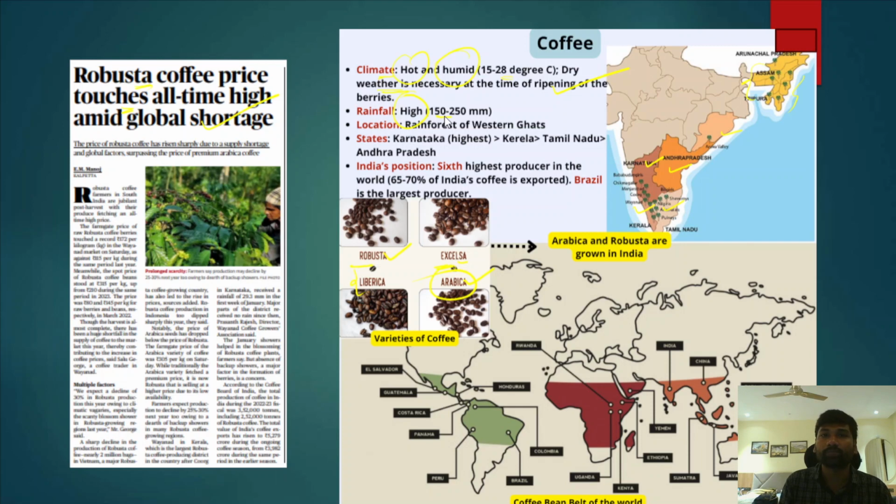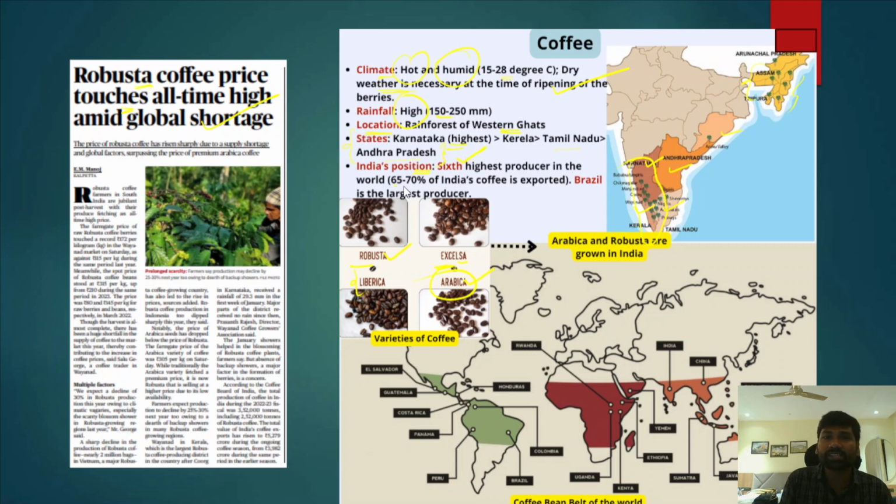annual rainfall. So as for the location where coffee is cultivated, in the rainforests of the Western Ghats coffee is heavily cultivated. Among states, Karnataka produces the highest amount of coffee, followed by Kerala, Tamil Nadu, and Andhra Pradesh. So these 4 states are the top coffee producing states. Now, if you look at India's position in total coffee production, India is the 6th largest producer of coffee.